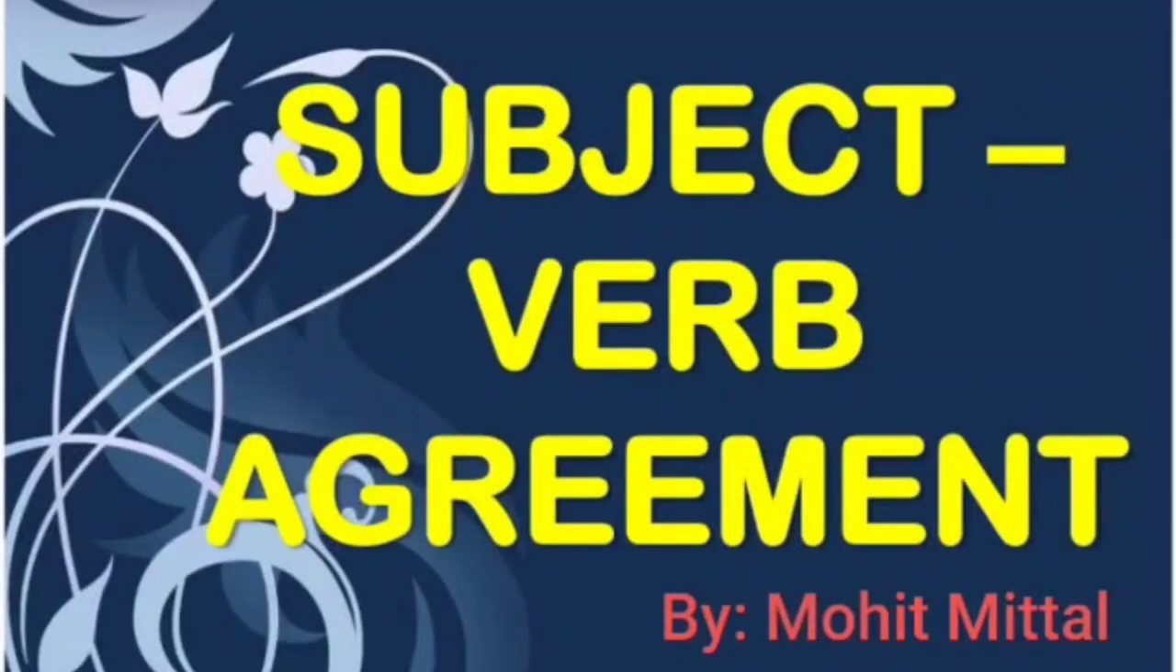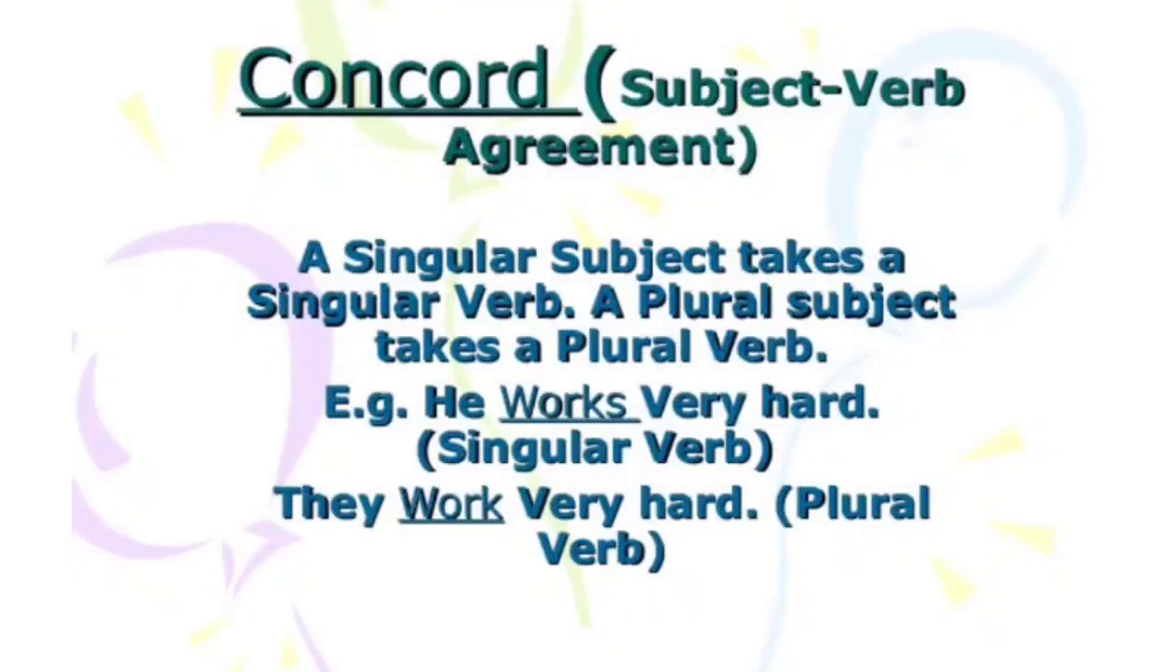So students, today we'll talk about subject-verb agreement. A finite verb agrees with its subject in number and person, and we call this agreement concord. And let us discuss more about subject-verb concord now. So, a concord, subject-verb agreement.